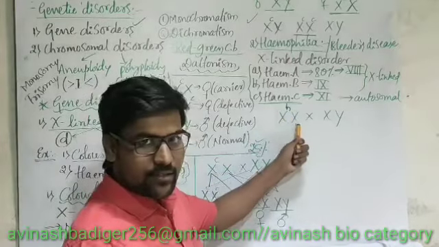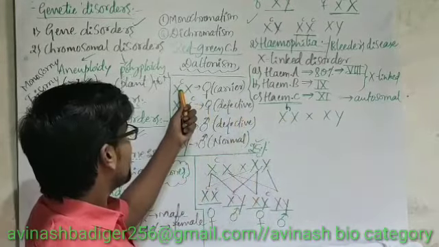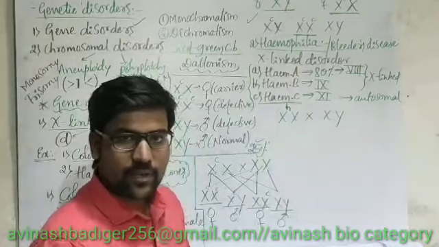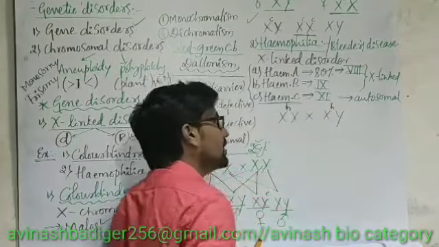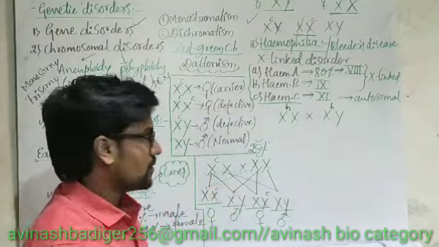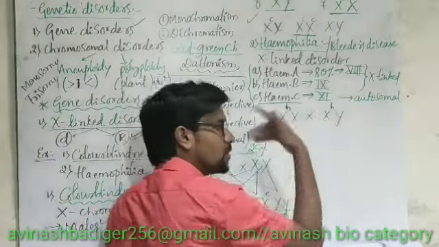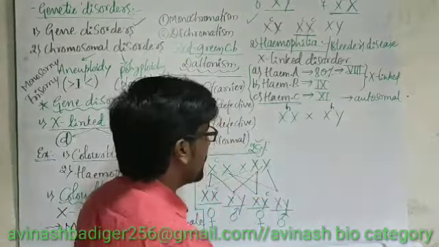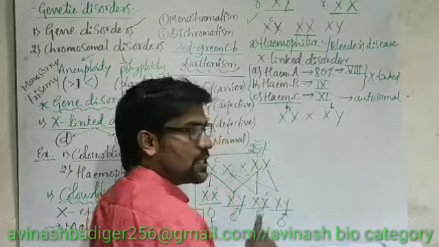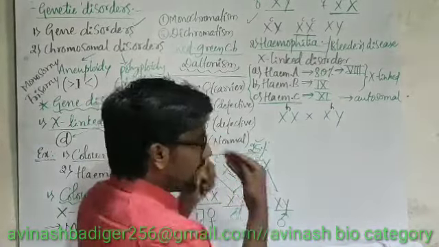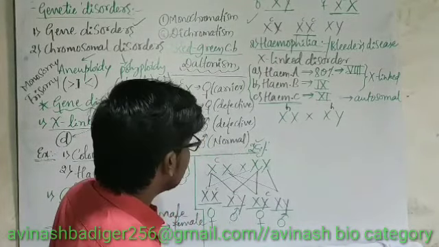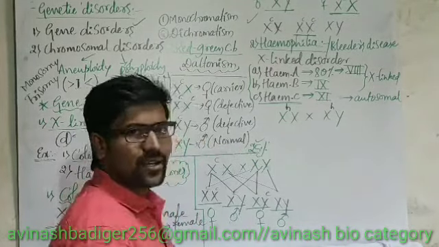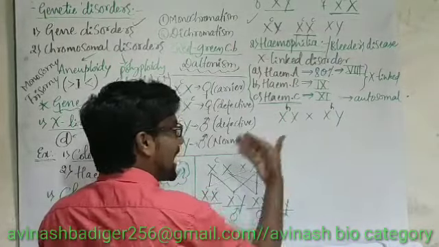Mother is carrier, and father is defective. The defective gene is present on the X chromosome, it is not present on the Y chromosome. After crossing these two, if they get children, what is the condition of their children? Okay, not to consider this, the condition is as it is.